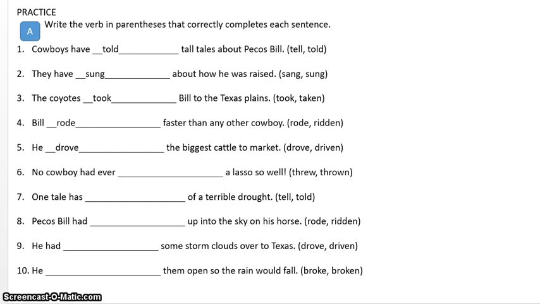All right, now, it says no cowboy had ever. Ever is going to be an adverb, and we've not talked about those yet. But if you look right before that, there is the word had, all right? So you're going to take it just like those words were together. So no cowboy had ever threw a lasso so well or thrown.